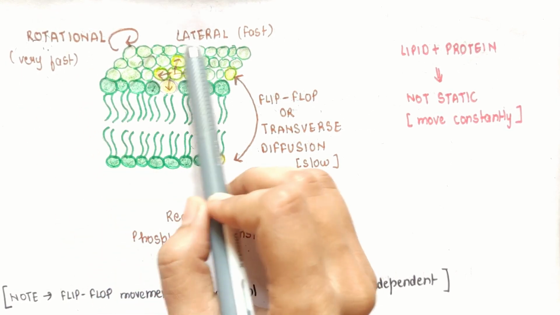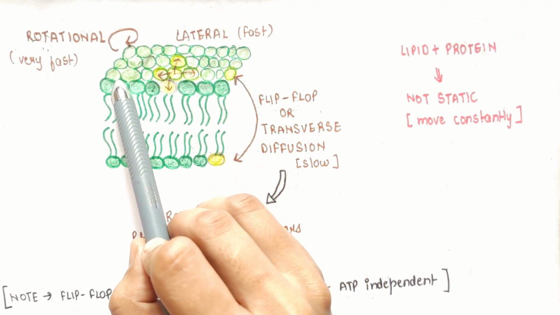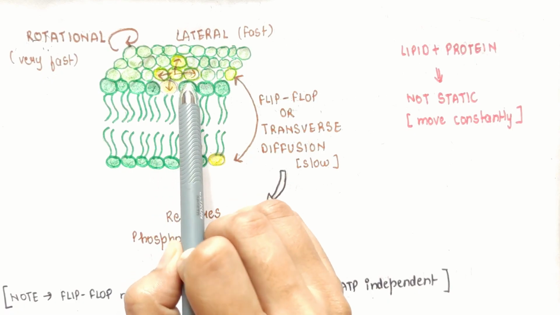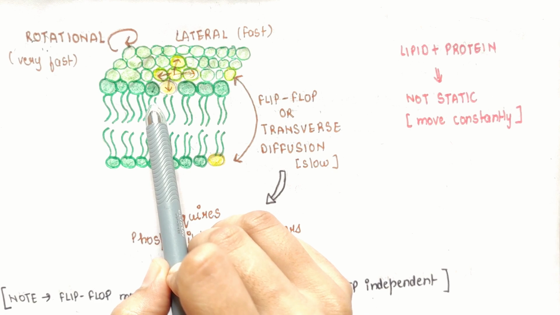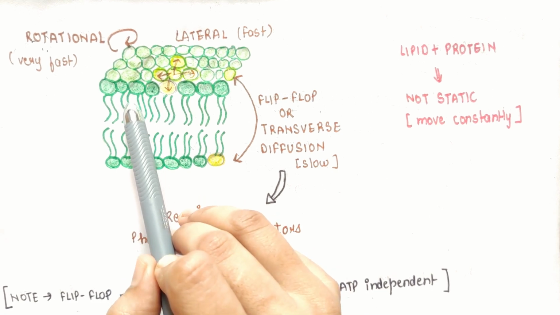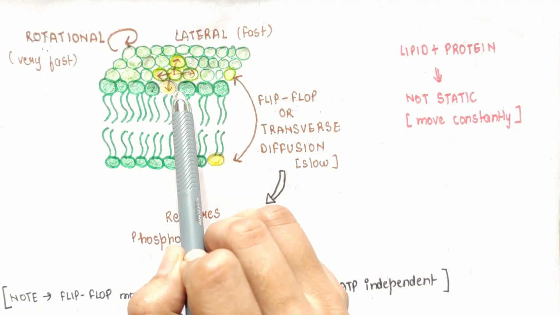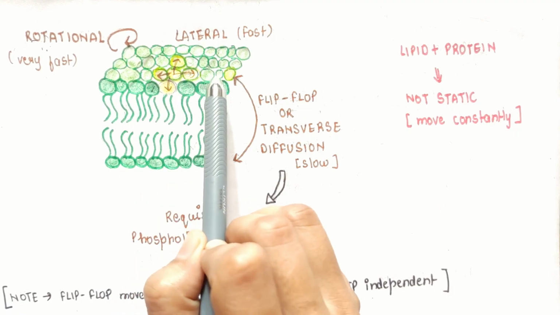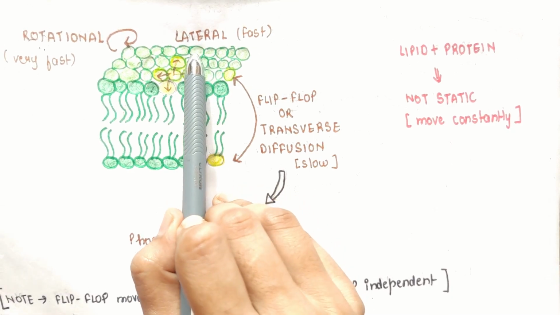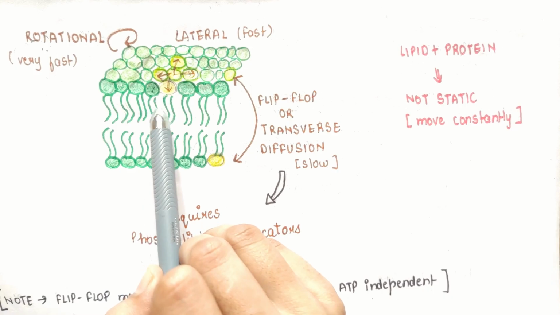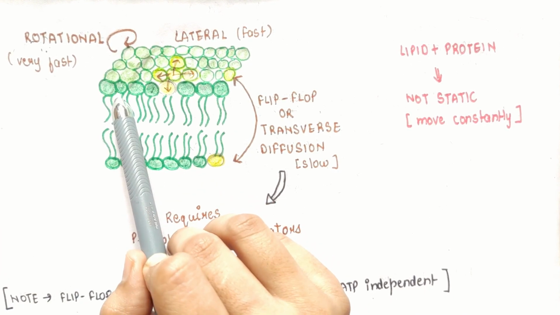Second movement is lateral diffusion, where basically a lipid molecule moves from side to side but within one leaflet of cell membrane. Like for example, if you are looking at a lipid molecule here, then after some time you will observe it somewhere here, or after some time somewhere here. So in this kind of movement, a lipid molecule moves side to side but within one leaflet of cell membrane.